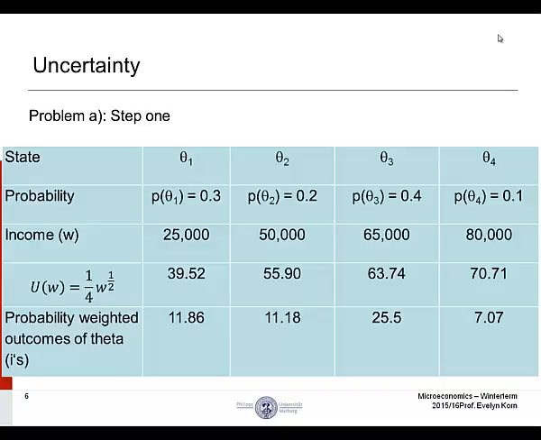In the 5th row, we multiply utility of wealth by the probability of the state of the world occurring, which is 0.3 for state 1, corresponding to an expected utility of wealth of 11.86. We follow these steps for the remaining 3 states of the world.